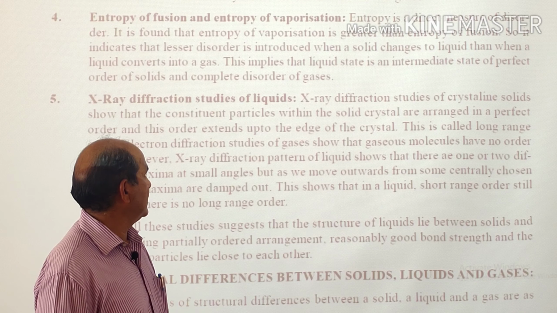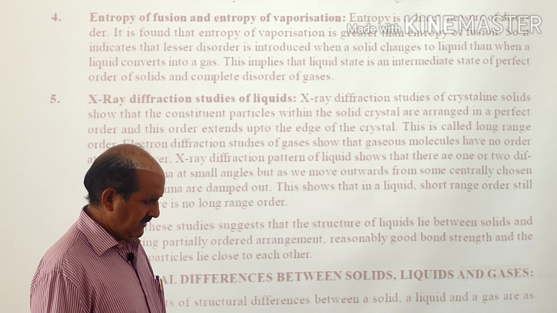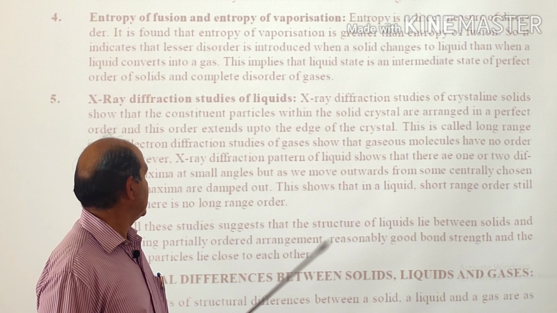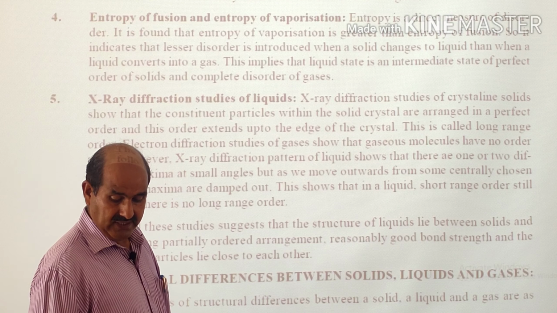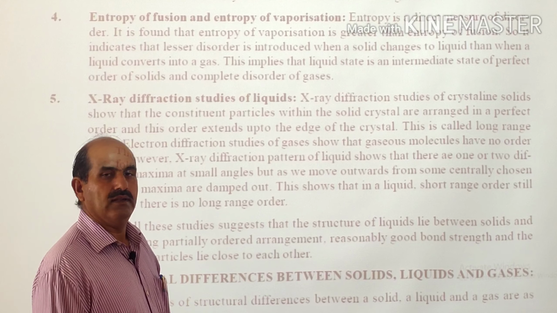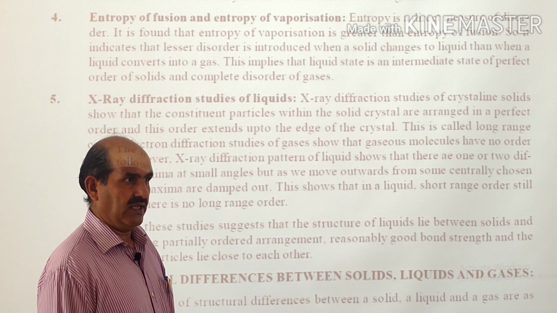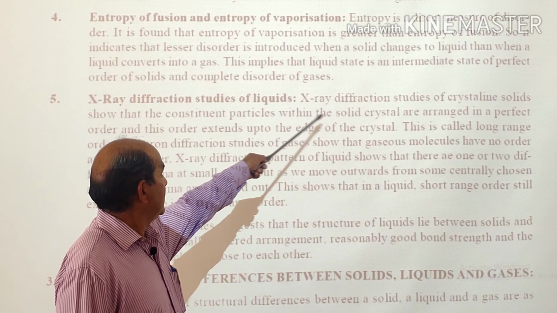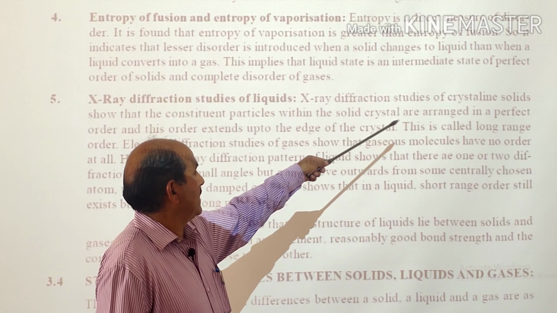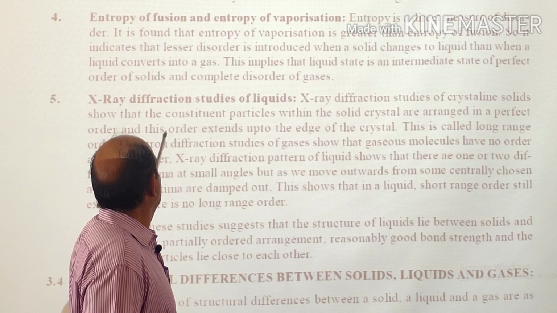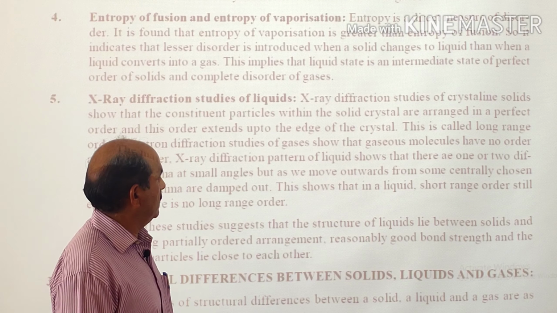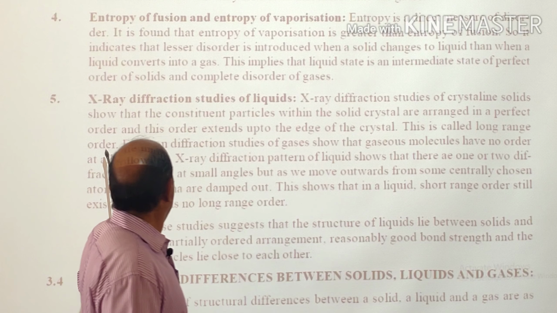In the case of the gaseous state, almost no maxima are observed, while in the case of the liquid state, a few maxima are obtained and then they vanish abruptly. So X-ray diffraction studies of crystalline solids show that the constituent particles within the solid crystal are arranged in a perfect order and this order extends up to the edge of the crystal. Up to the last, you will get maxima. This is called long range order.